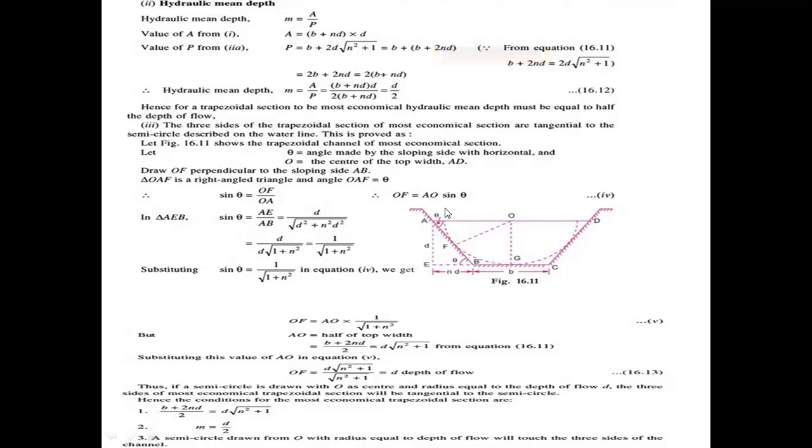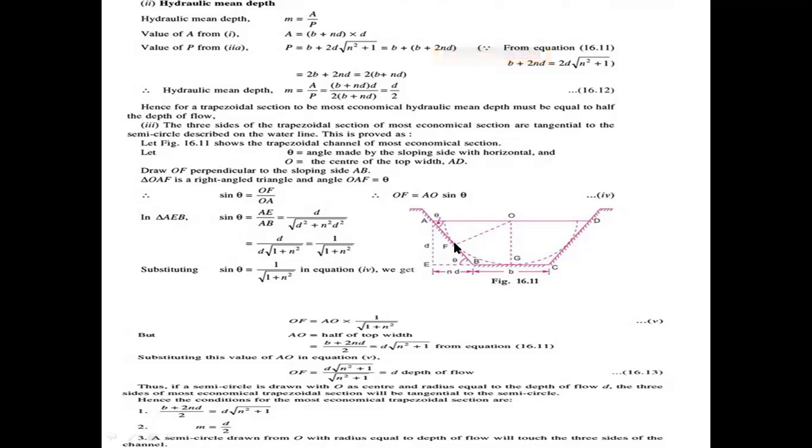Now take the triangle AEB. In the triangle AEB, theta is the angle made, so sin theta equals AE by AB. AE is small d.